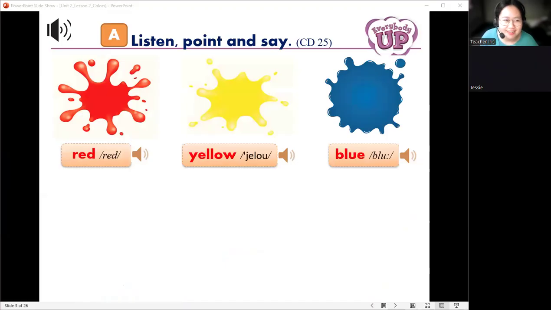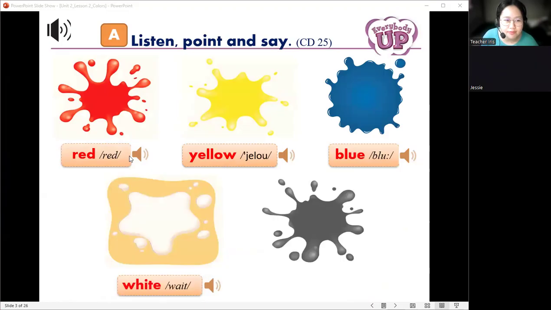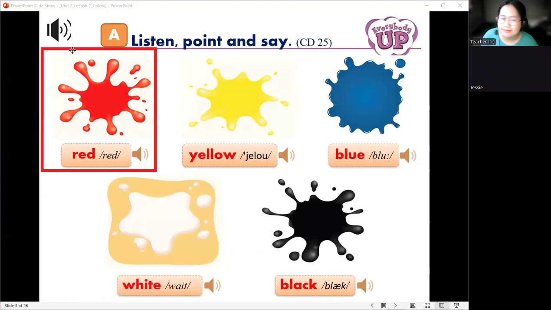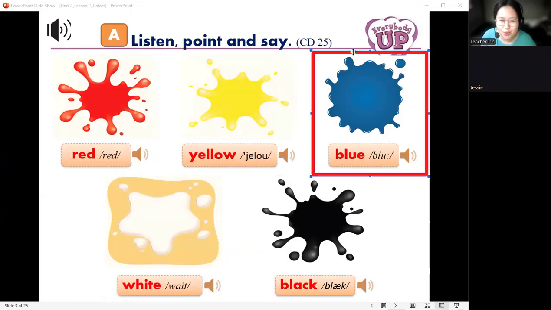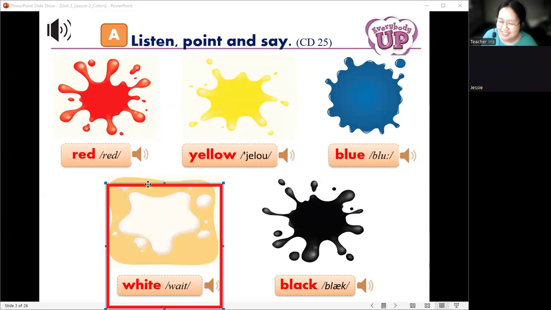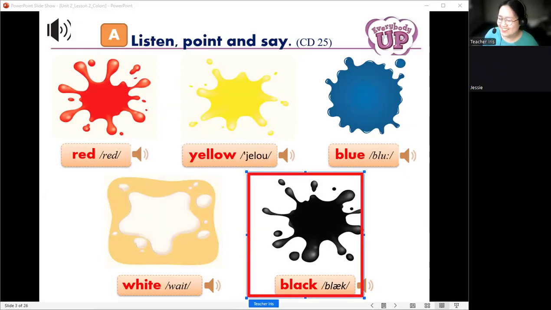A. Listen, point, and say. 1, red. 2, yellow. 3, blue. 4, white. 5, black. Okay, very good.